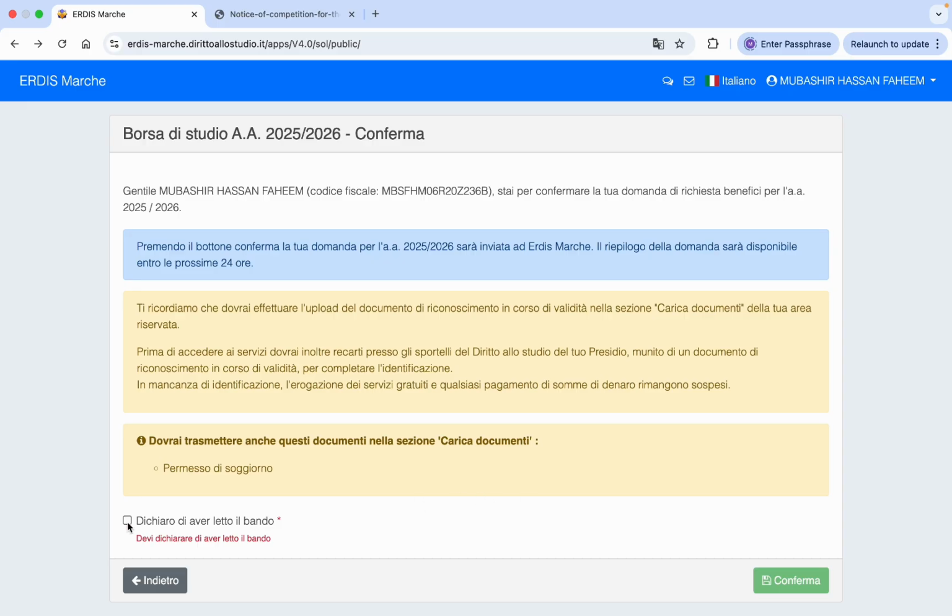And this is the last step. If everything is okay, you need to tick this box, and then you need to click on Conferma. And when you click on Conferma, your application will be submitted. But I am not clicking here because I have made this video just for demonstration, but you need to click on Conferma, then your application will be submitted.